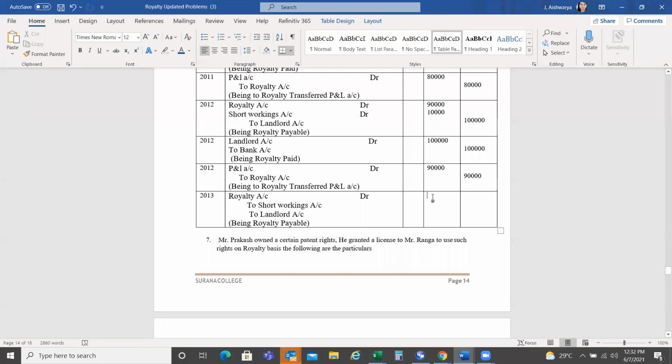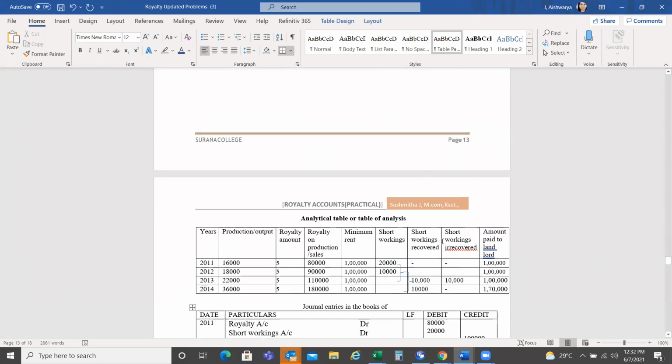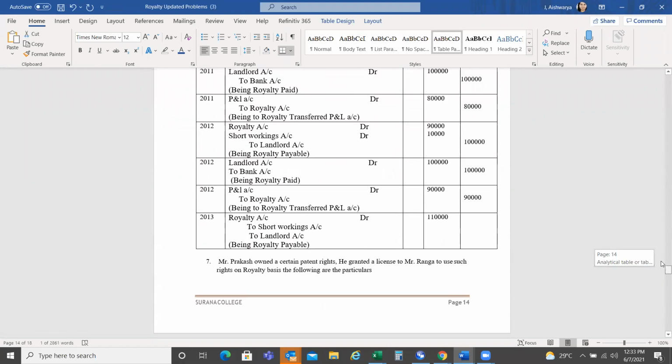So debit with 1,10,000 and credited with the short workings. How much is short workings? So short workings recovered here, right? We have recovered 10,000. Then to landlord, how much do we have to pay? 1 lakh. Yes.